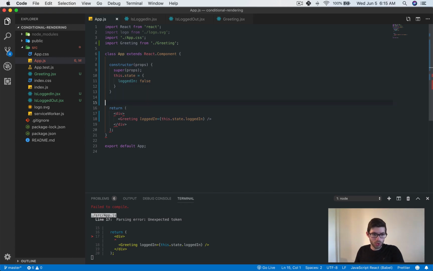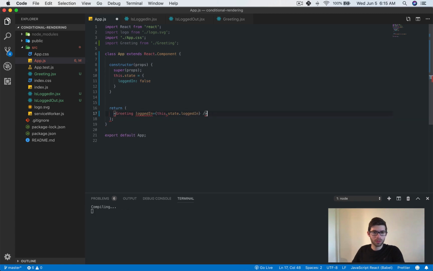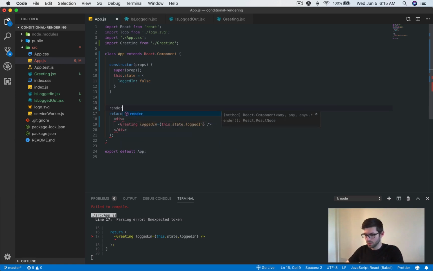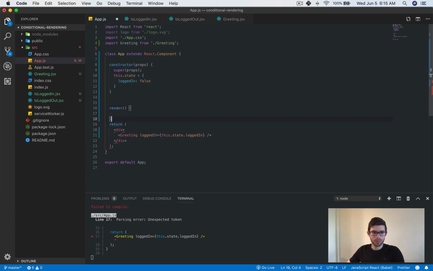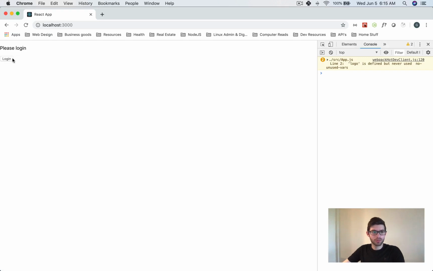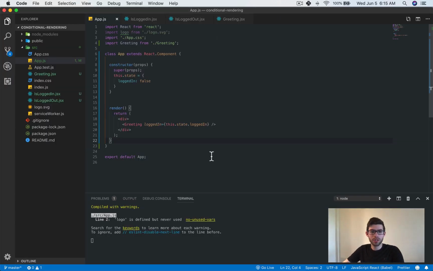Unexpected token. That's because, why did we add it there? Didn't actually need it there. Don't know why I added it. Oh, that's not why. Hold on. Sorry. Render. Okay. Now we're back to normal, just like we were before, except that, of course, this doesn't actually do anything.